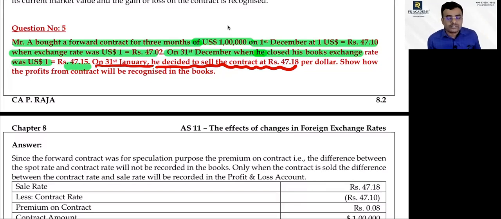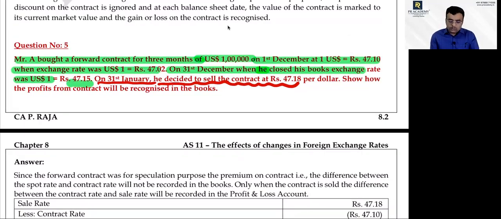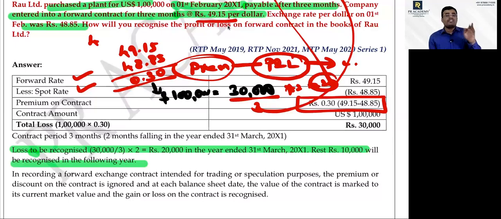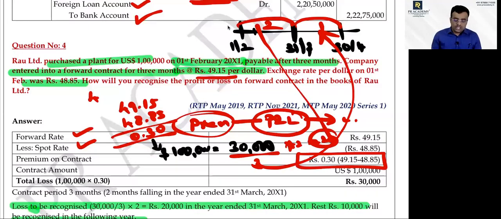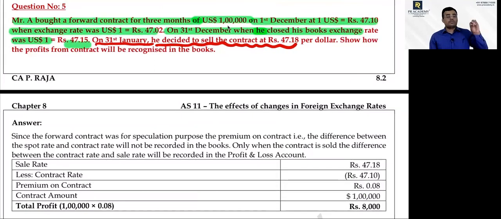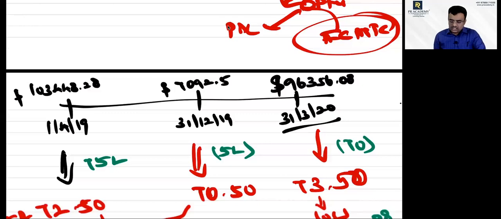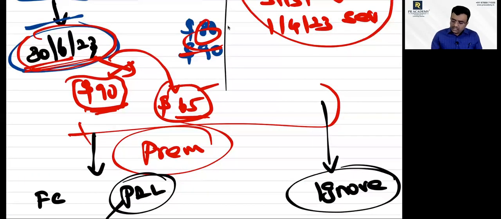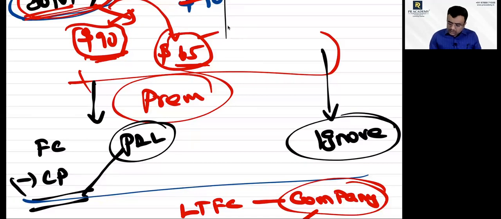Are you getting connected with me? I told you when I discussed the theory, some people would have understood the concept. Some people can understand when I go to the problem. This problem is related to forward contract. If it is taken for the purpose of avoiding risk, what to do? If the forward contract is taken for business, speculative purpose, what to do? I hope it is very clear. Yes or no? Now, you please give me the answer.